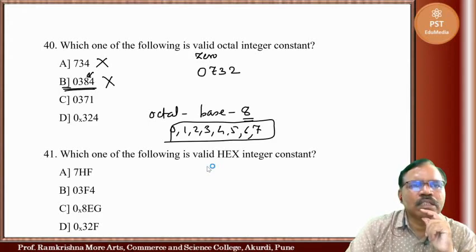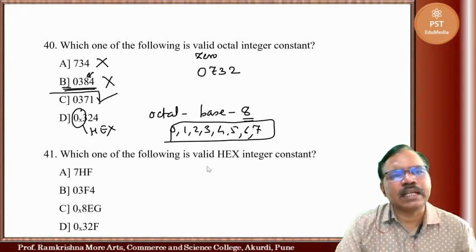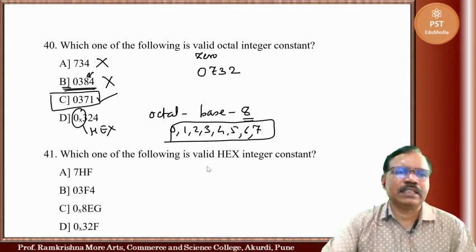Now 0, 3, 7, 1. This is correct one. Now 0x324. Actually this is used for hex. Hex. So this one is correct.